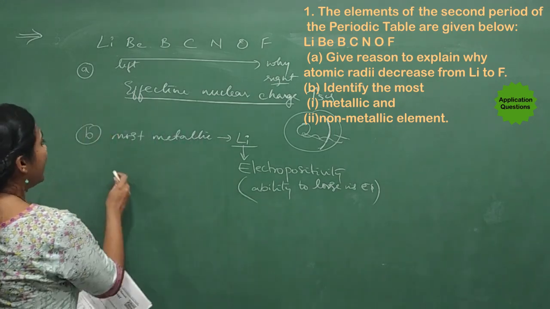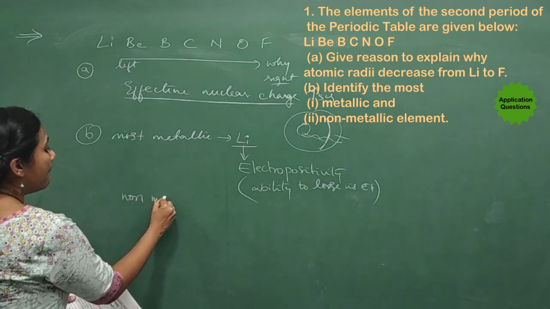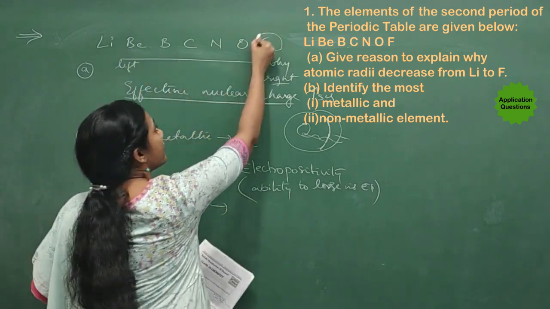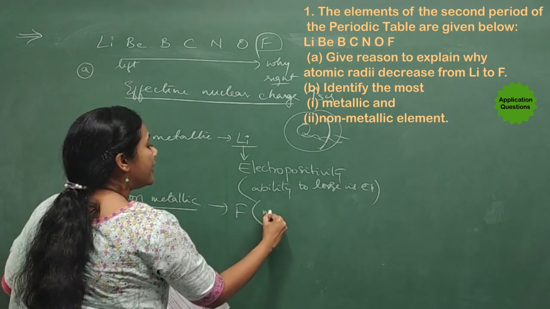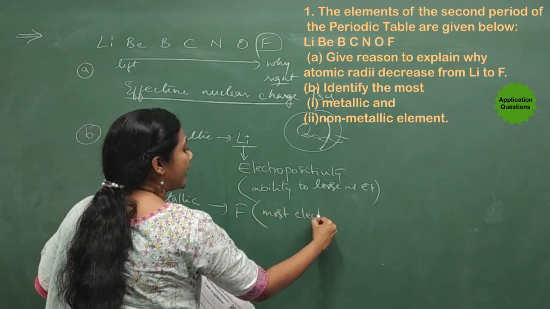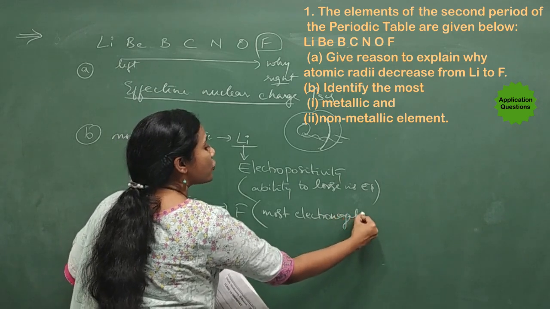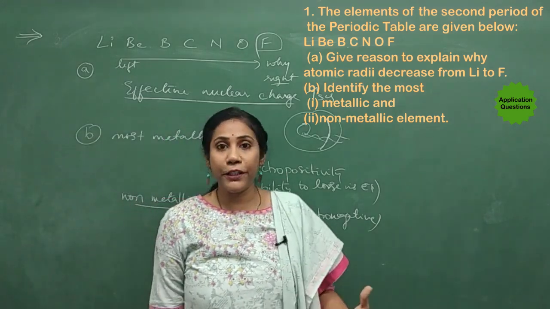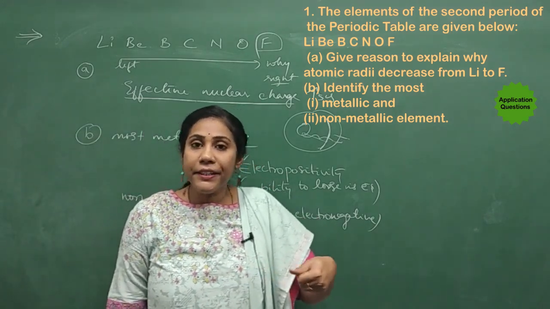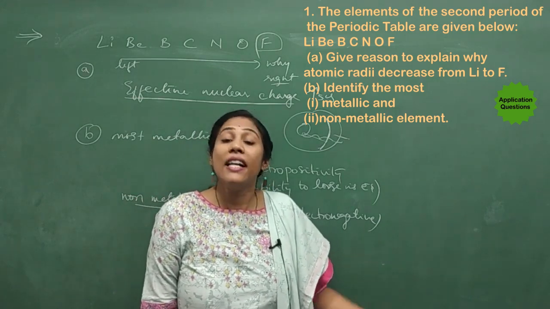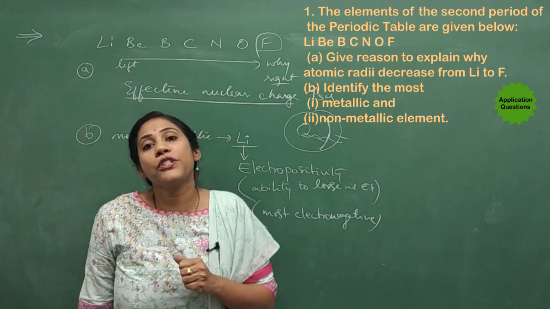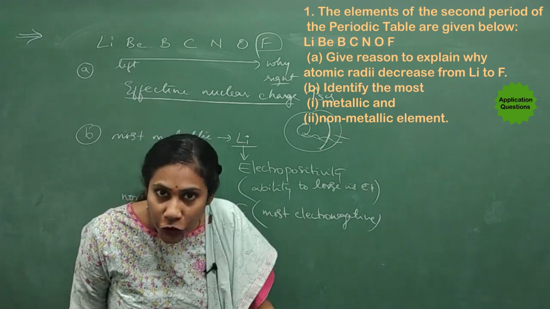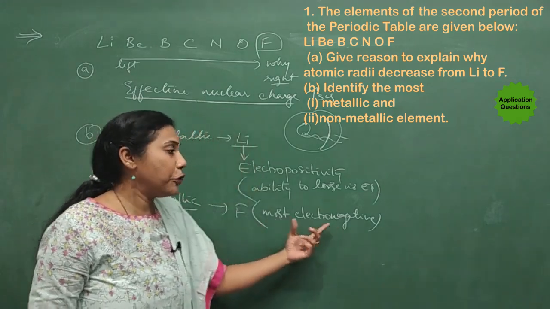And which is the non-metallic element? Definitely non-metallic among these is our fluorine, because it is the most electronegative element. I have given the reason also here. Why is fluorine non-metallic? Because it is electronegative. It doesn't have the ability to lose electrons during a chemical reaction. Instead, it will take electrons from others. It will grab electrons from others. So that grabbing of electrons from others is called electronegative.